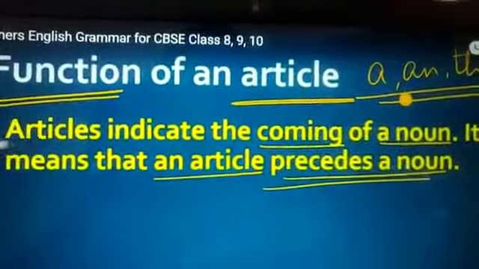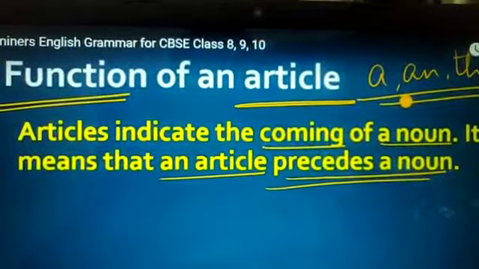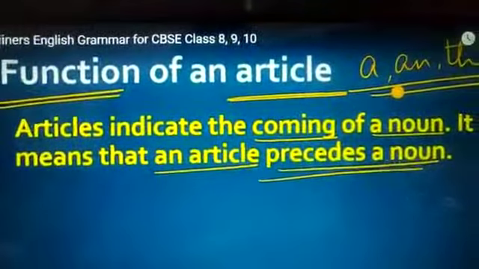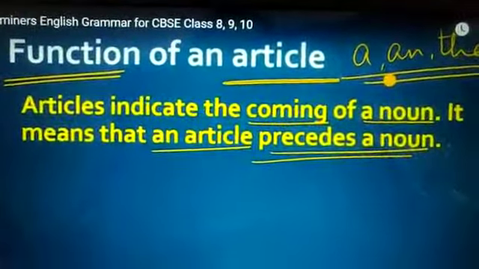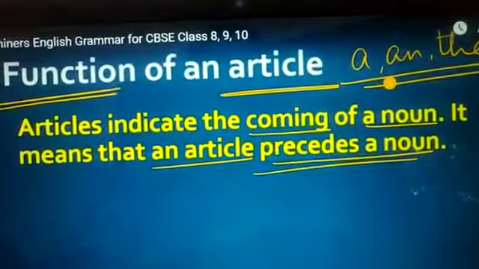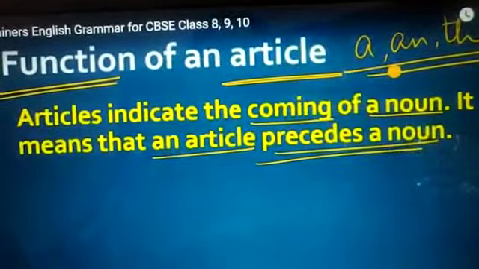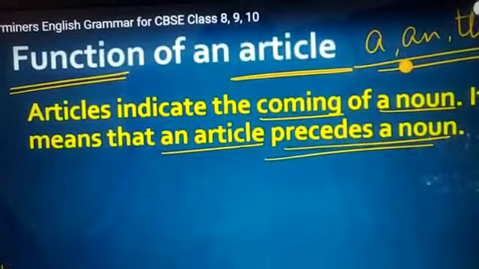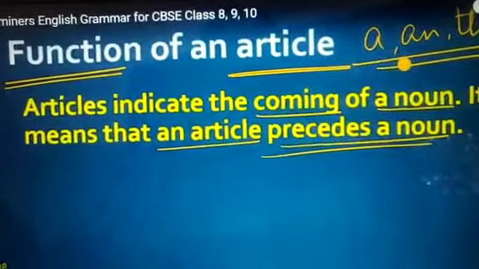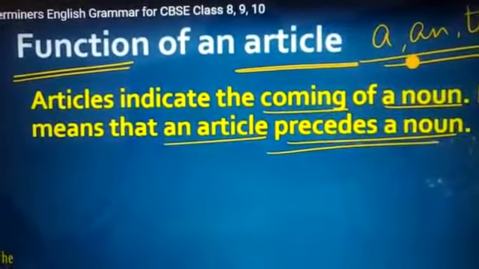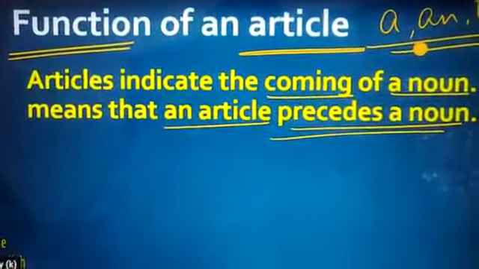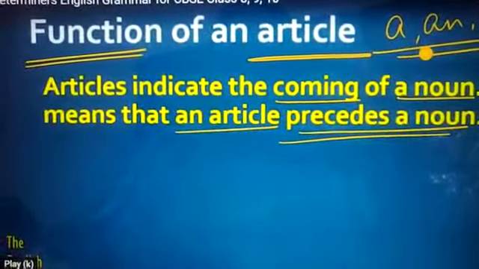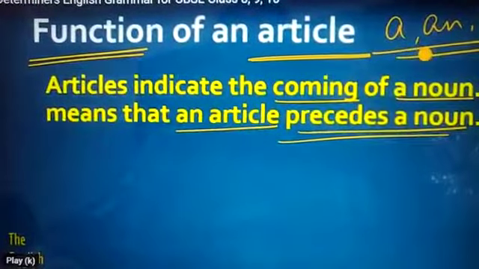The is known as the definite article, whereas a and an are known as indefinite articles. What is the meaning of the definite article? The article that points out or talks about a particular person or thing is known as the definite article. If we talk about the article the, it specifies a particular person, thing or place. And if we talk about the indefinite article, they just point out a thing, person or place in common. They don't specifically point out anything. So they are known as indefinite articles.